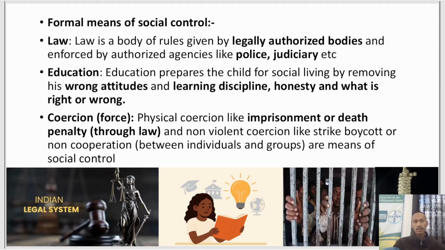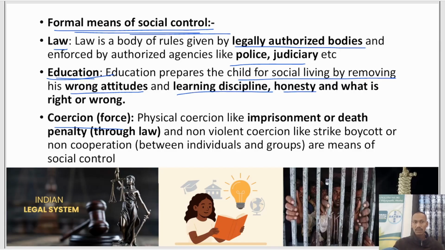Then you can see formal means of social control like law, education, and coercion by force. For example, if somebody breaks any rule or law, the law has legally authorized bodies like the police and judiciary to punish the person. That is a formal means of social control. Then education. Education prepares a child for social living by removing wrong attitudes and giving them the right attitude. With that, they also learn discipline, honesty, and what is right or wrong. That is what we do through education and law.